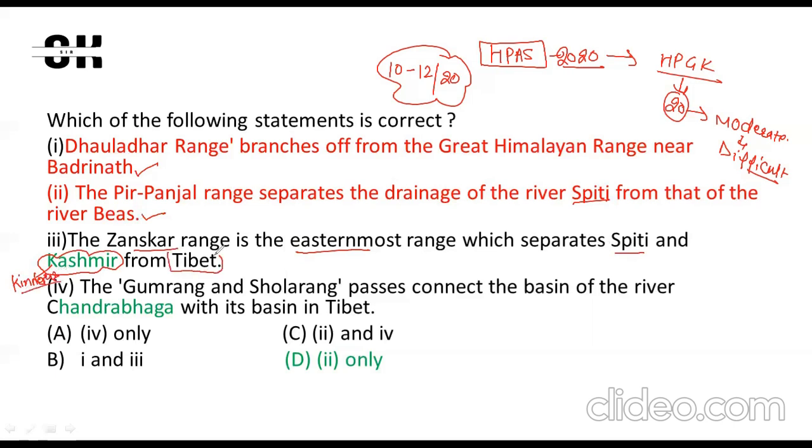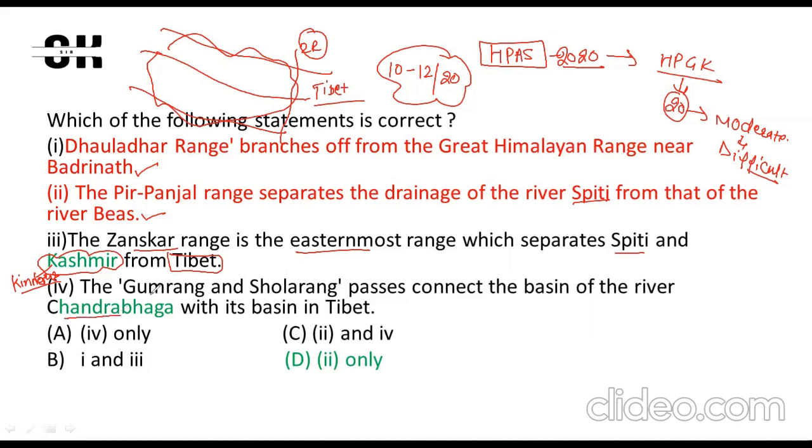from Tibet. As you know, if this is the map of Himachal, this is the Greater Himalaya range, this is the Middle Himalaya range, and this is your Shivalik range, and this is the Janskar range, which separates Kinnaur as well as Spiti from Tibet. For the next statement, the Gumrang and Sholarang passes connect the basin of the river Chandrabhaga with its basin in Tibet. So it's Satluj. So this statement is also wrong.